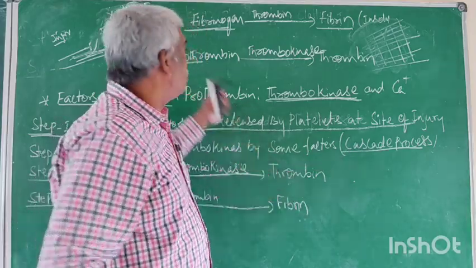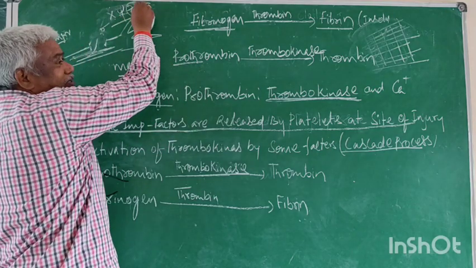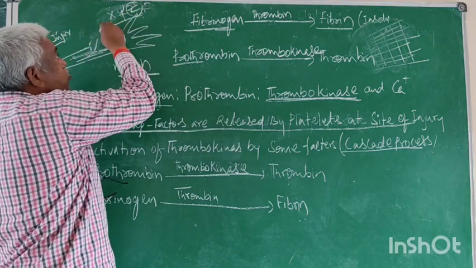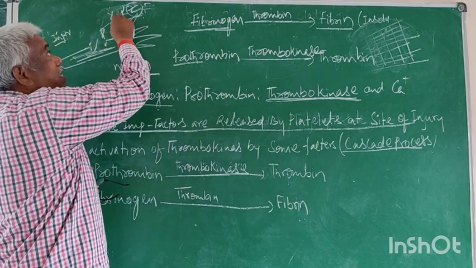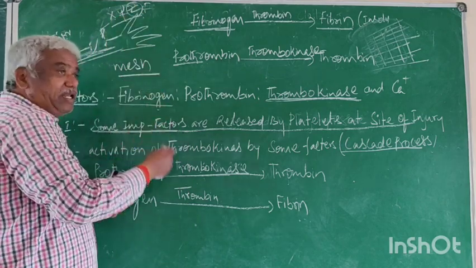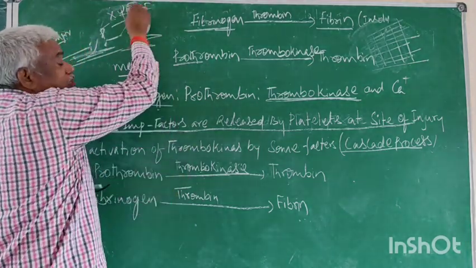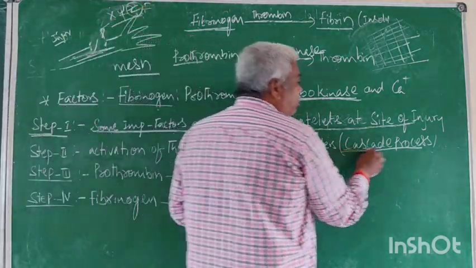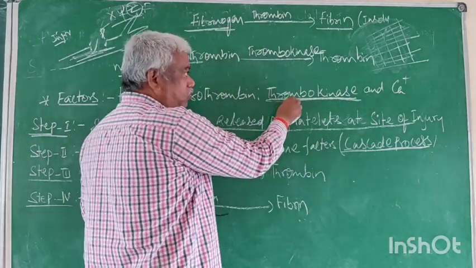In this cascade process, these factors undergo reactions. X, Y, Z are the factors which are produced by platelets. Platelets release the X, Y, Z, which undergo chemical reactions. This chemical reaction is called the cascade process. By this cascade process, thrombokinase becomes active.